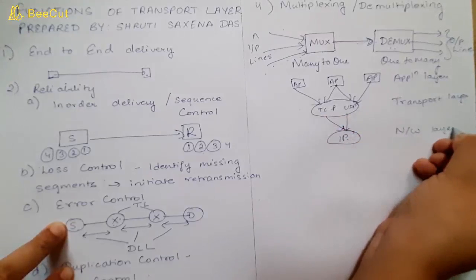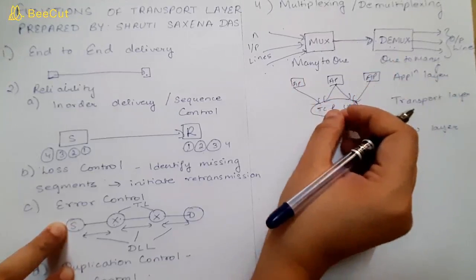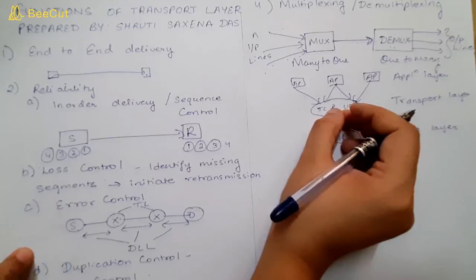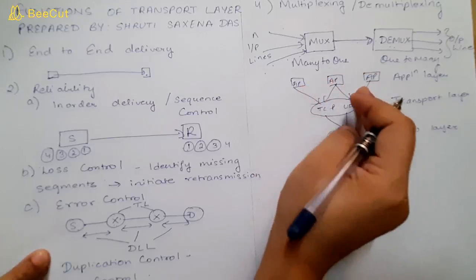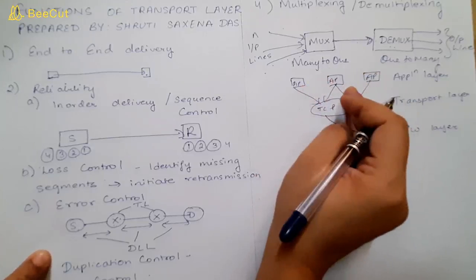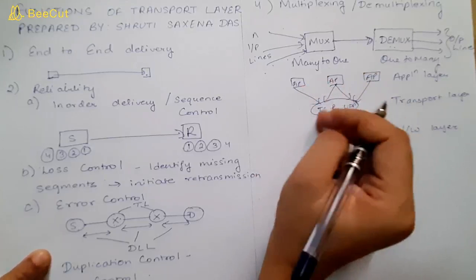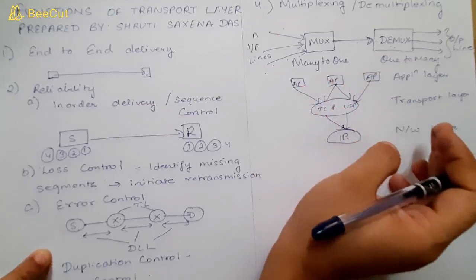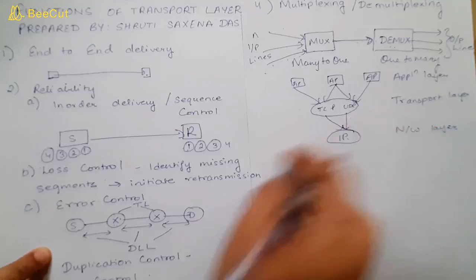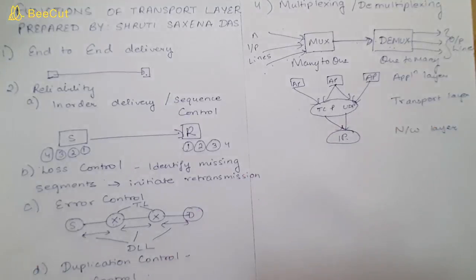So basically, see, it is many to one. Each application has the ability to send a message using TCP or UDP. So you can see from here that multiplexing and demultiplexing is used over here.